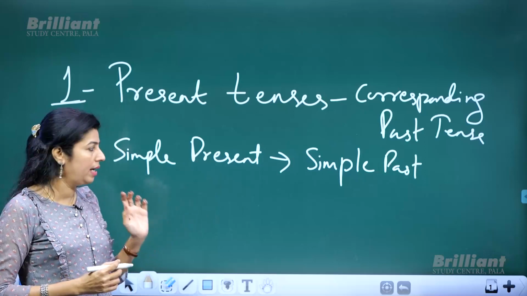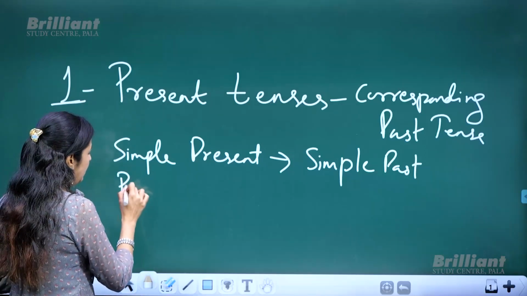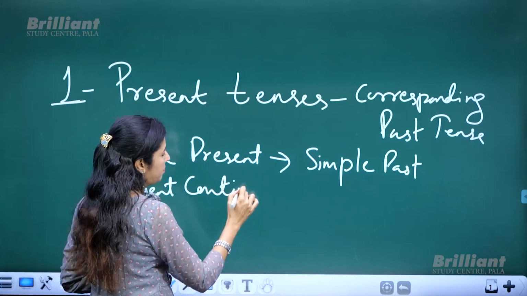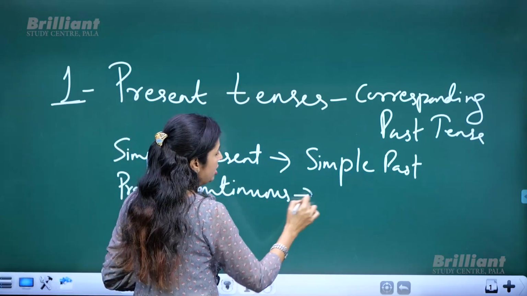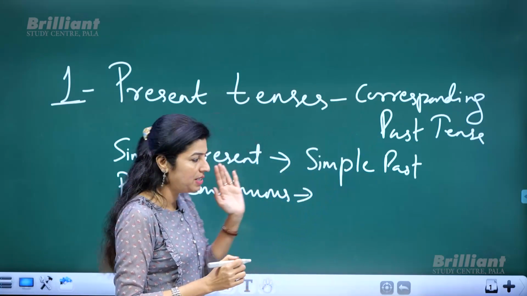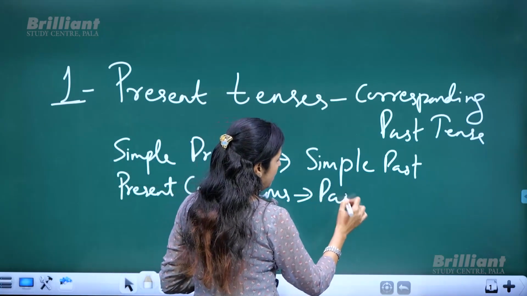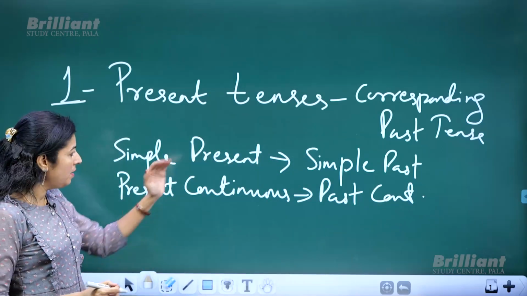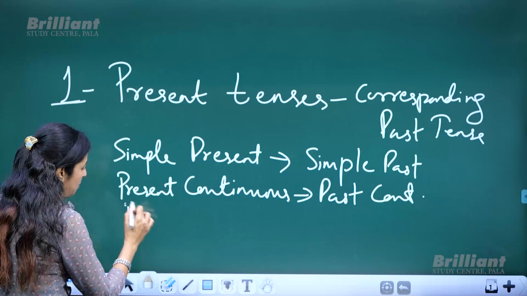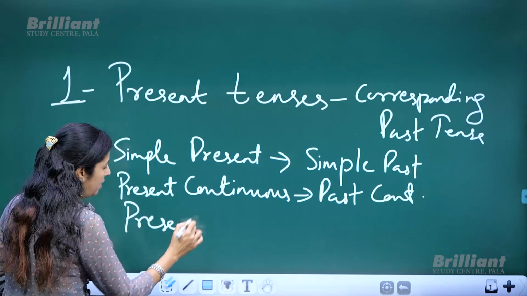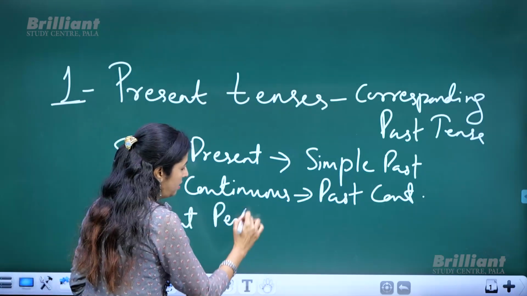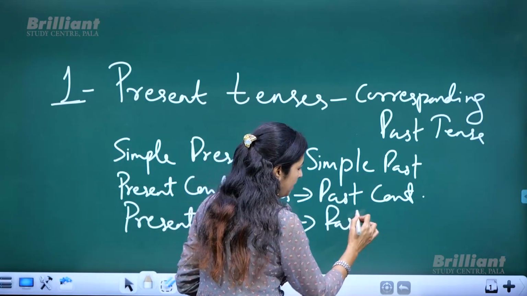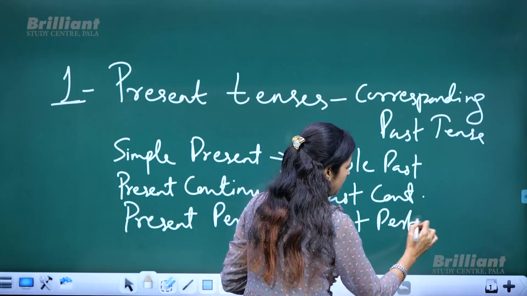I'll give you examples. Okay. Then present continuous changes to the corresponding past tense, which means what? Past continuous. I'll just give the short form to save time. Then similarly, if it is present perfect, it changes to the corresponding past perfect.